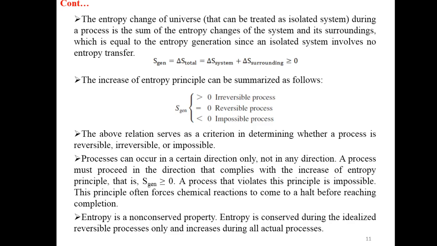This principle often forces a chemical reaction to come to a halt before reaching completion. Entropy is a non-conserved property. Entropy is conserved during the idealized reversible process, because for that it will be equal to 0, and increases during all actual processes, greater than 0.